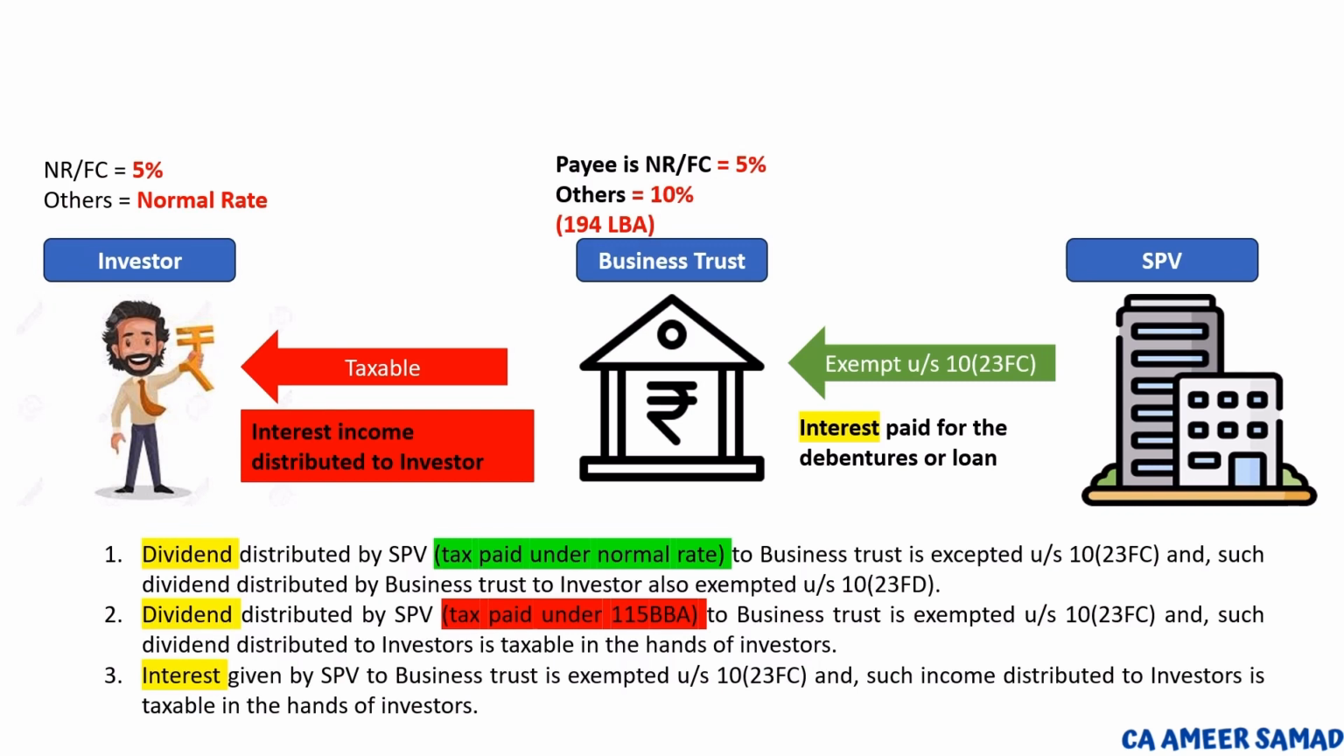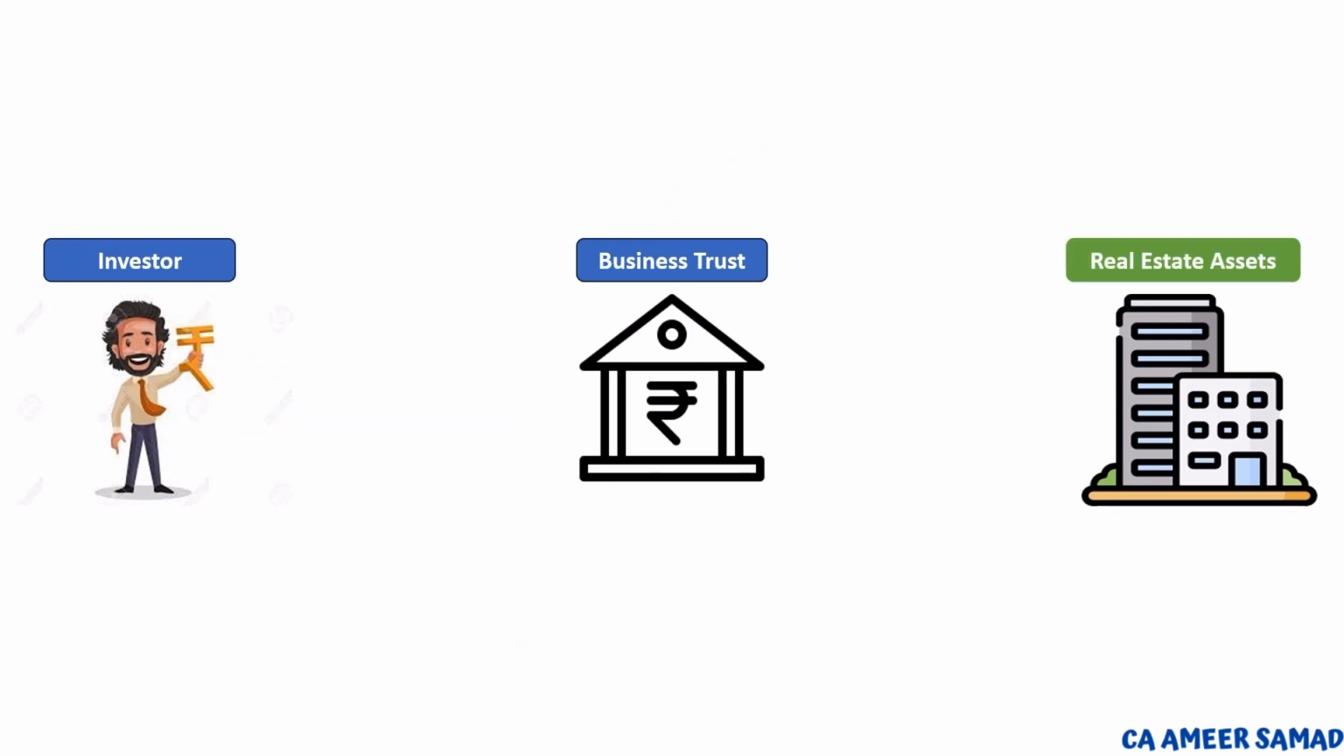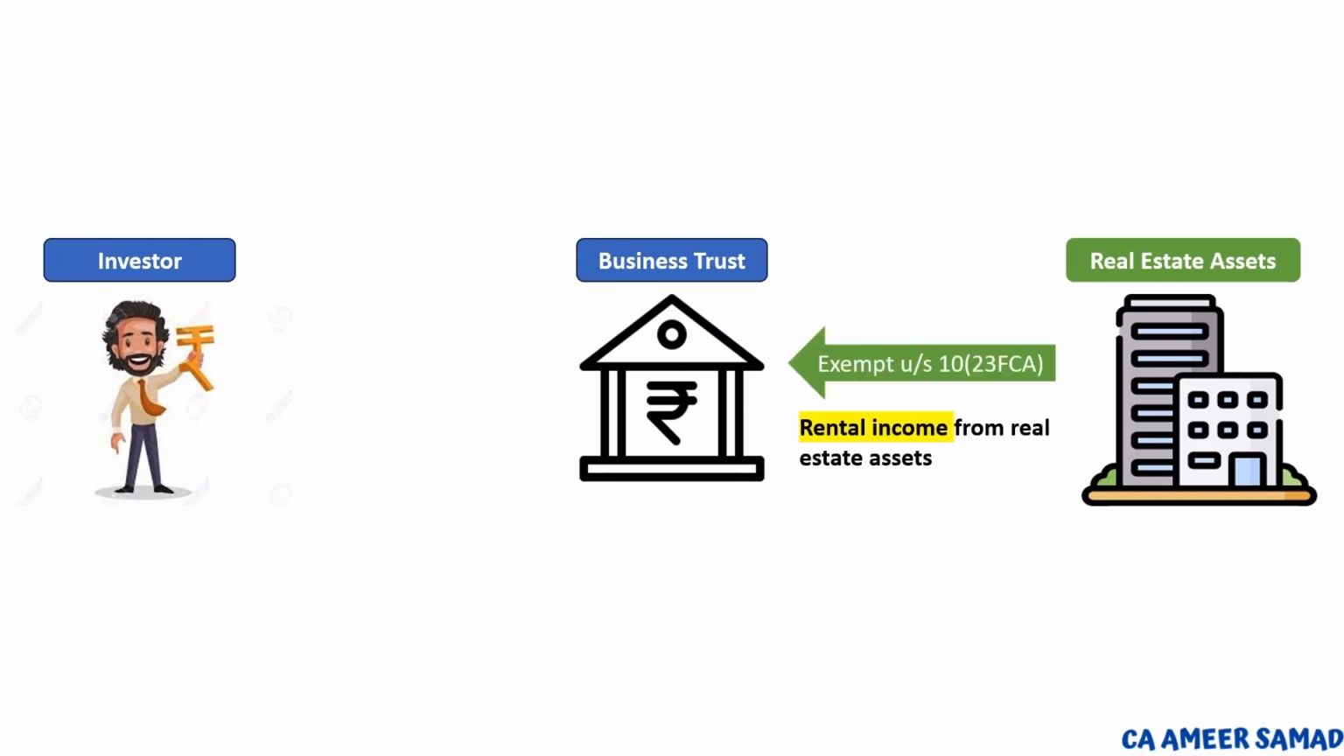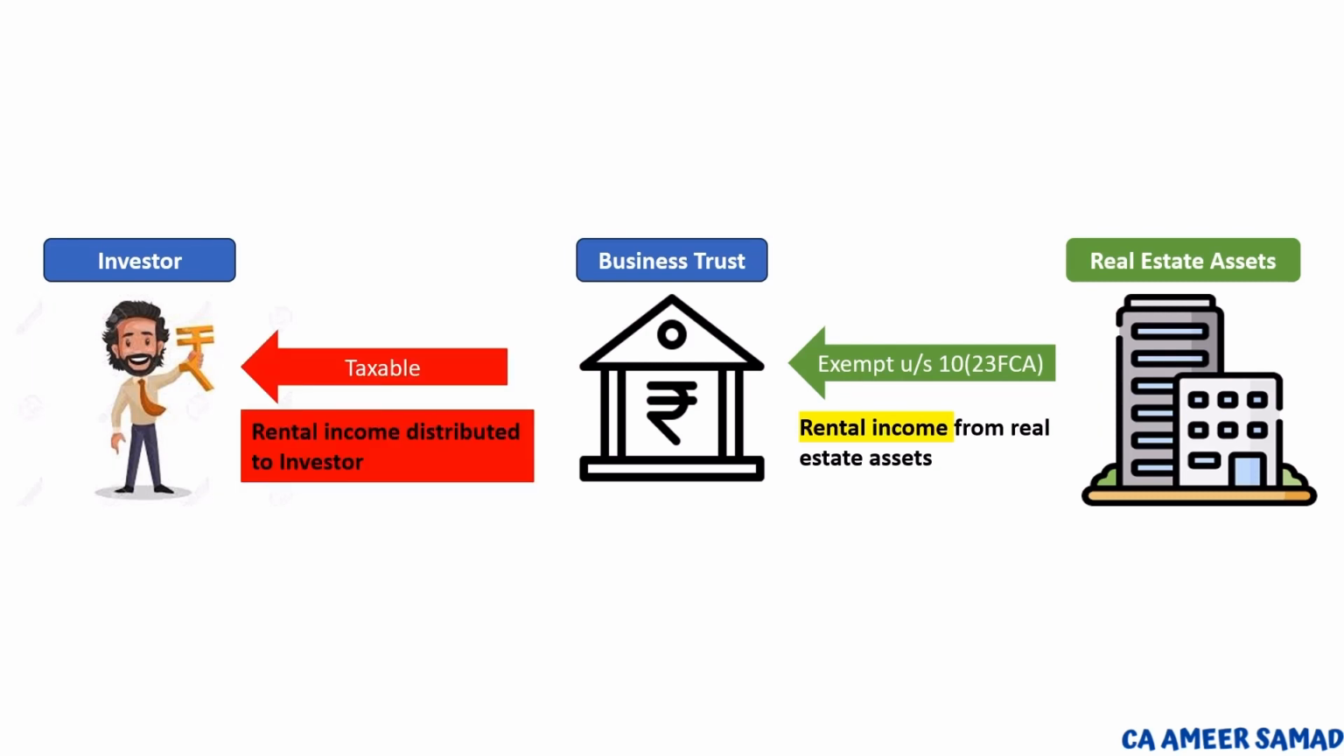So far we have discussed the three incomes received from the SPV by the business trust and passed from the business trust to the investor. Apart from the SPV, the real estate investment trust may receive rental income from the real estate asset owned by it. The rental income received from the real estate asset by the business trust is again exempted under section 10(23FCA) to the business trust, and it is taxable in the hands of the investor. The rental income is taxable at a normal tax rate for all assessees.